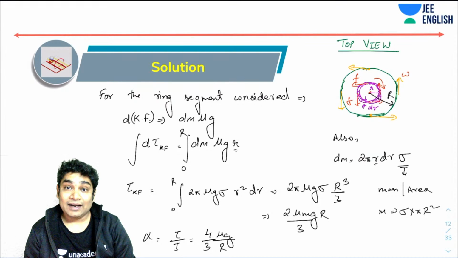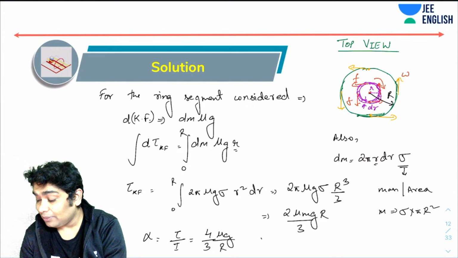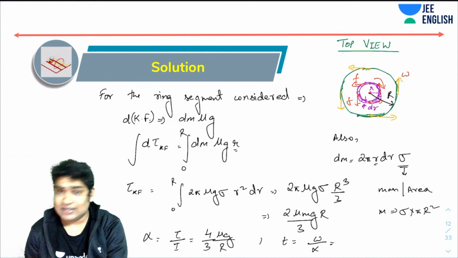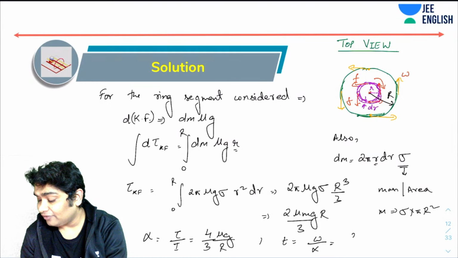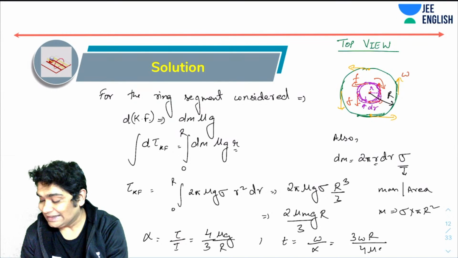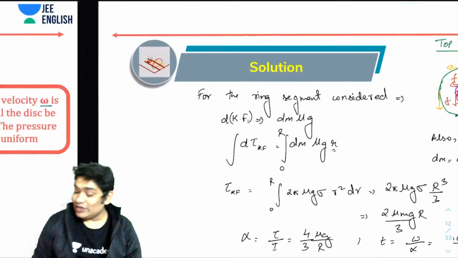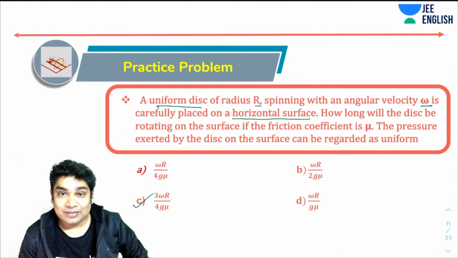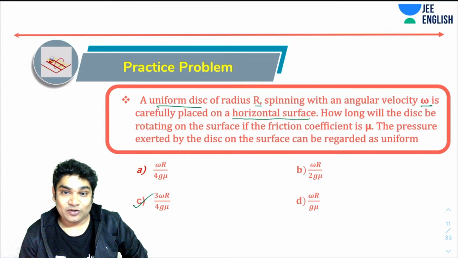Okay. Now that I know alpha, I know time. Time would have been omega by alpha, because the final velocity is zero. Omega by alpha would give you 3 omega r over 4 mu g. So which in fact is option number C: 3 omega r over 4 mu g.